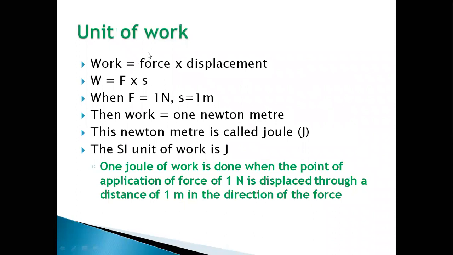So what are the units of work? We know that work is equal to force into displacement. So the unit of force is Newton and the unit of displacement is meter. Hence, the unit of work will become Newton meter. I will just show you how it will be.